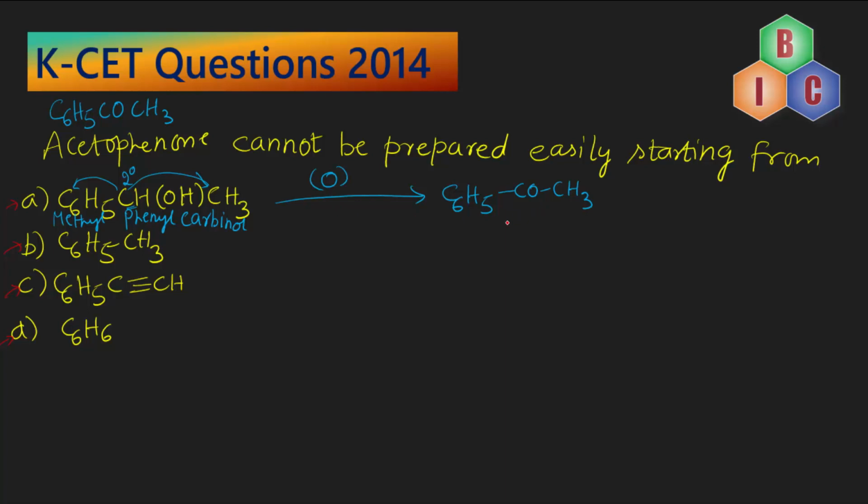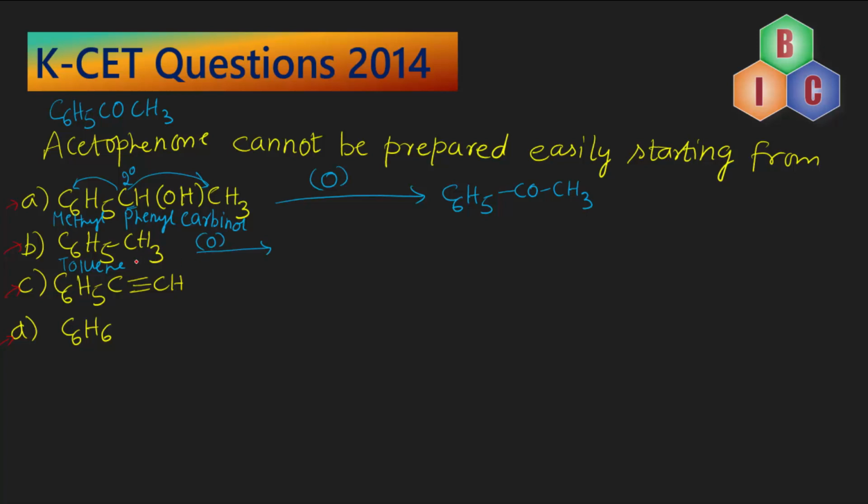Now let's take up the option B. Now you know this starting material is toluene, or methyl benzene. Now let's subject it to the process of oxidation.